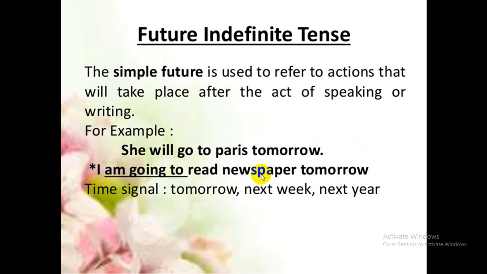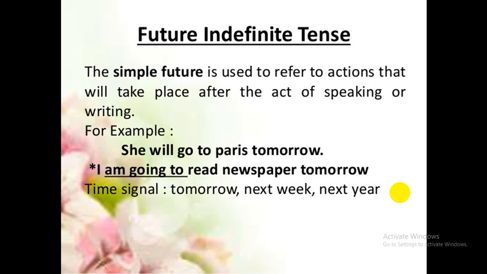I am going to read the newspaper tomorrow. Time signals: tomorrow, next week, next year. So what is future indefinite? I am just making it easy for you. An action that is supposed to take place in future is called future indefinite tense.